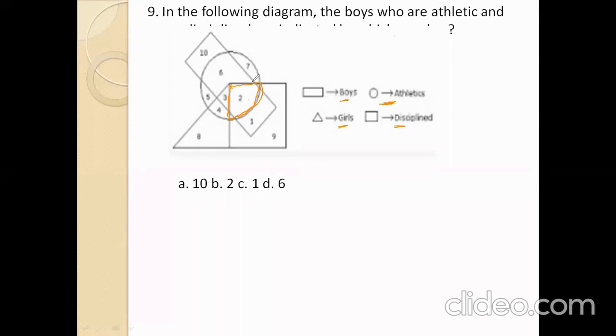Athletic means circle and boys. Boys is this one, 2. So 2 is the right answer. 2 means option number B is the right answer.